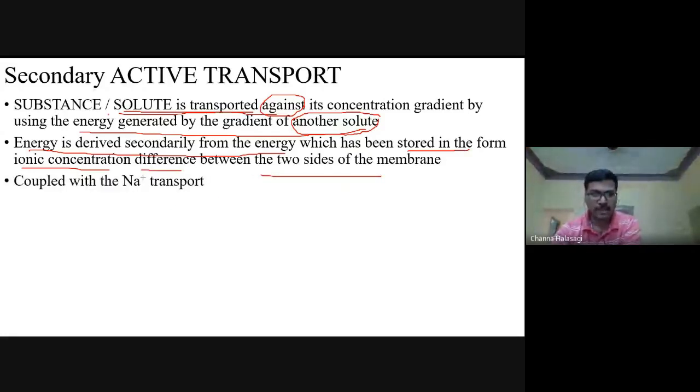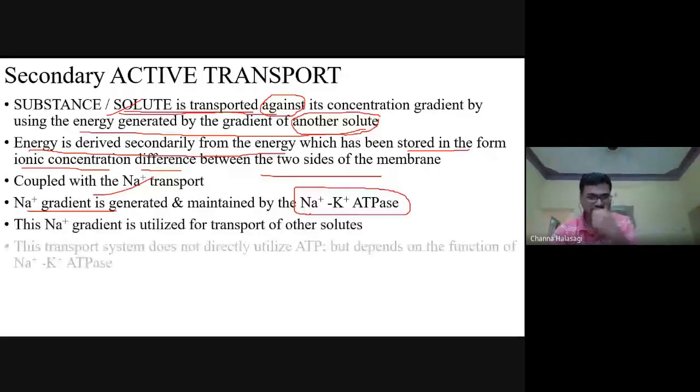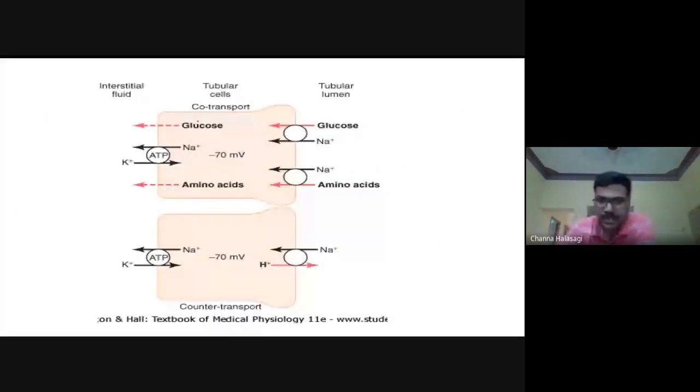And here this primary solute is coupled with the sodium transport, and the sodium gradient is maintained with the help of the primary active transporter, the sodium potassium pump. Okay, now I'll explain the example. Take this example in the renal cell. This is the tubular side, the lumen, and this is the interstitial side. And this is the renal cell.